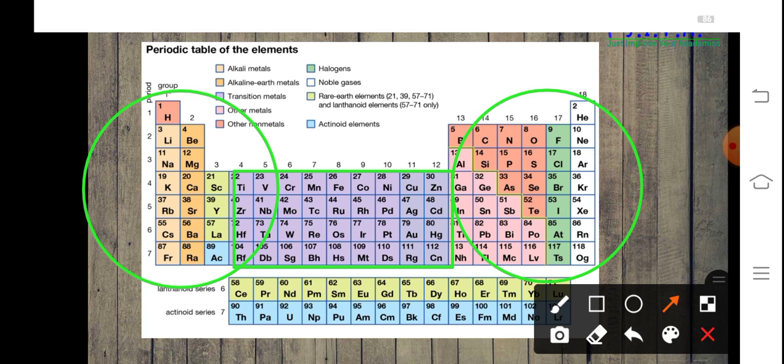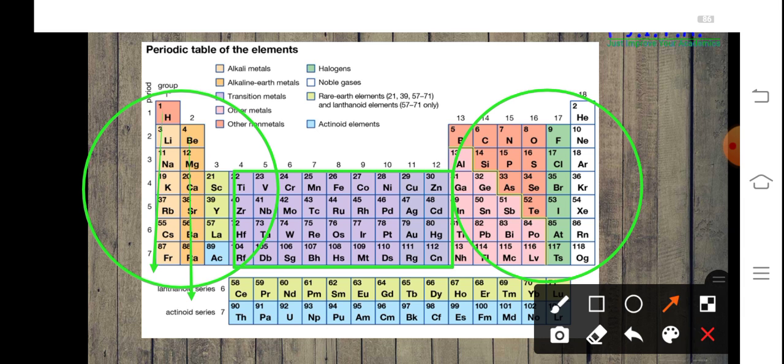Now, if we look closely, this group 1 element, that is hydrogen, lithium, sodium, potassium, they are known as alkali metals. They have a valency of +1 and they are highly electropositive. Then group 2 elements, magnesium, beryllium, calcium, strontium, they have the valency of +2. So they are again highly electropositive. So in this chapter, you need to learn about these two groups only.